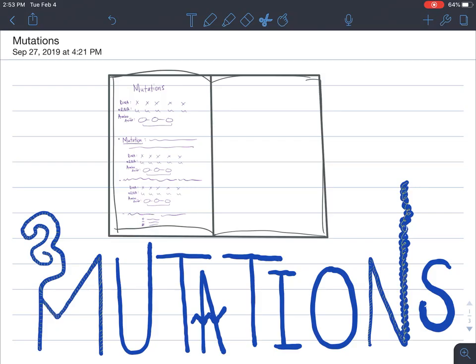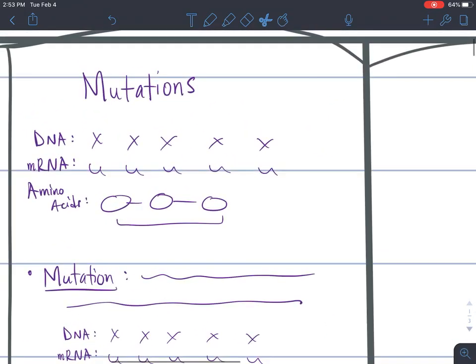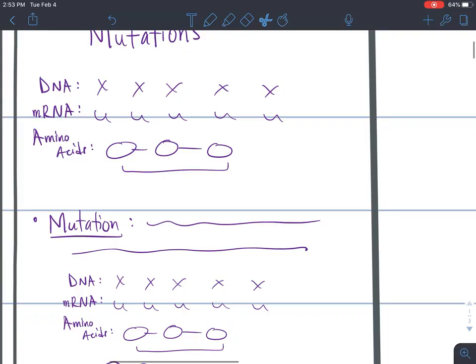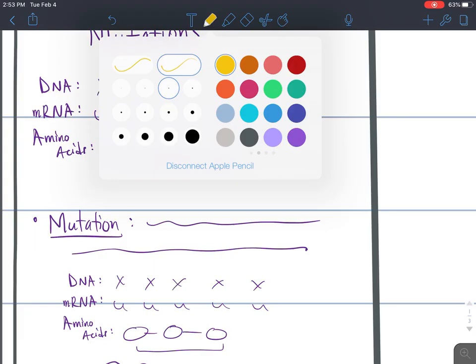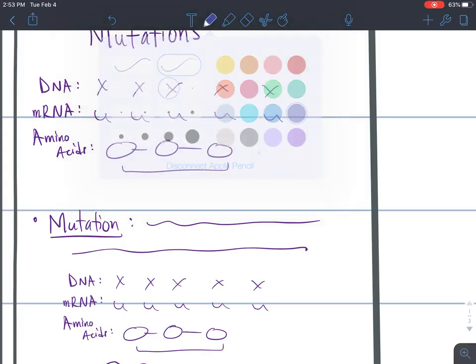Mutations. So please title your page Mutations. You can see we're going to look at many different DNA sequences, how they get transcribed into mRNA, translated into amino acids, which create our proteins. So let's get started.